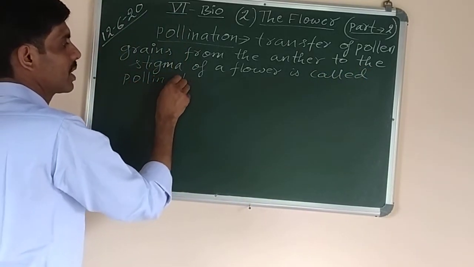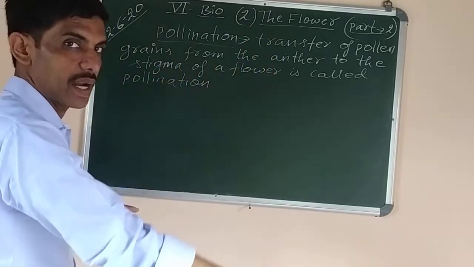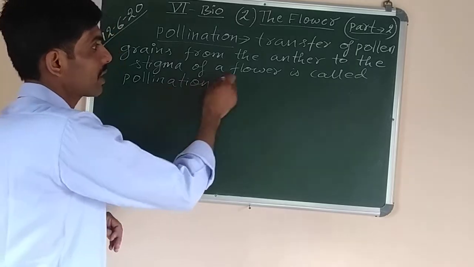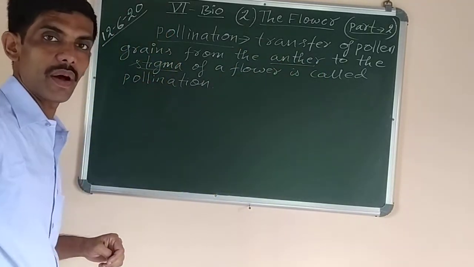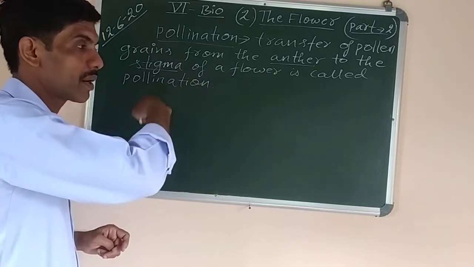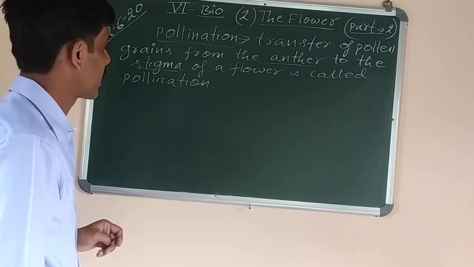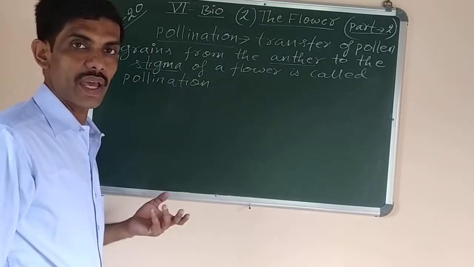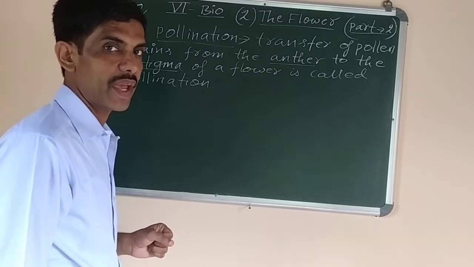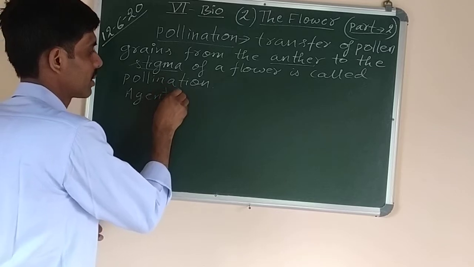Okay, the definition of pollination is the transfer of pollen grains, means pollen grains are taken away from the male part. Anther is the male part of the flower and stigma is the female part of the flower. So transfer from male part to the female part, only this transfer is called pollination. Okay. Now next we have to study what are the different agents of pollination. What is the meaning of agents of pollination? Then we'll study about the types of pollination.